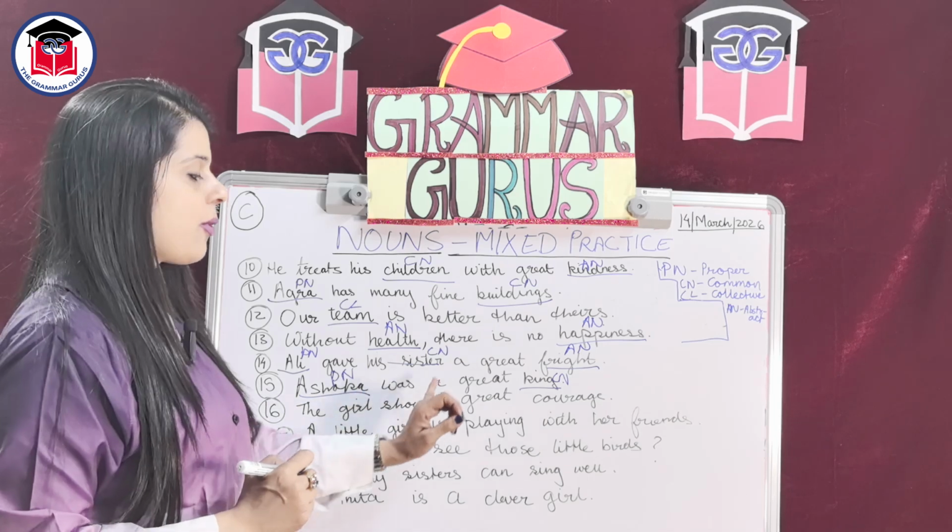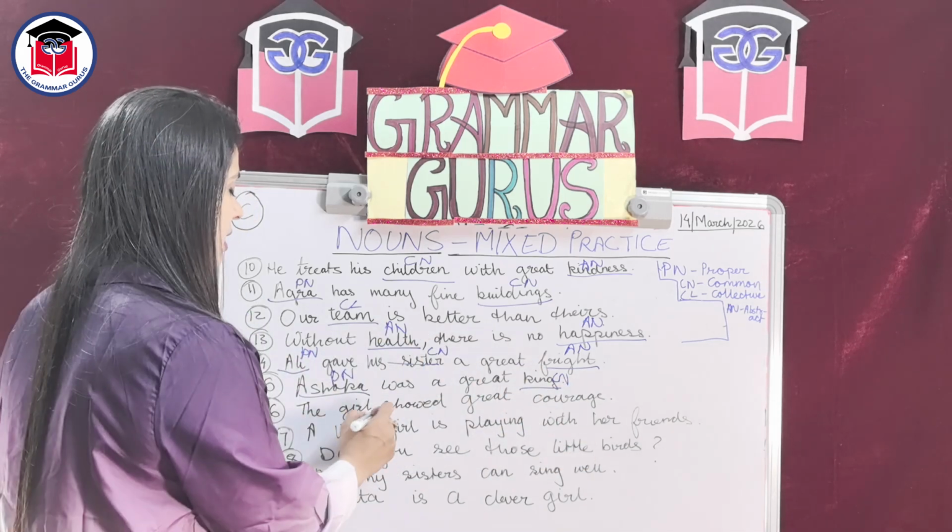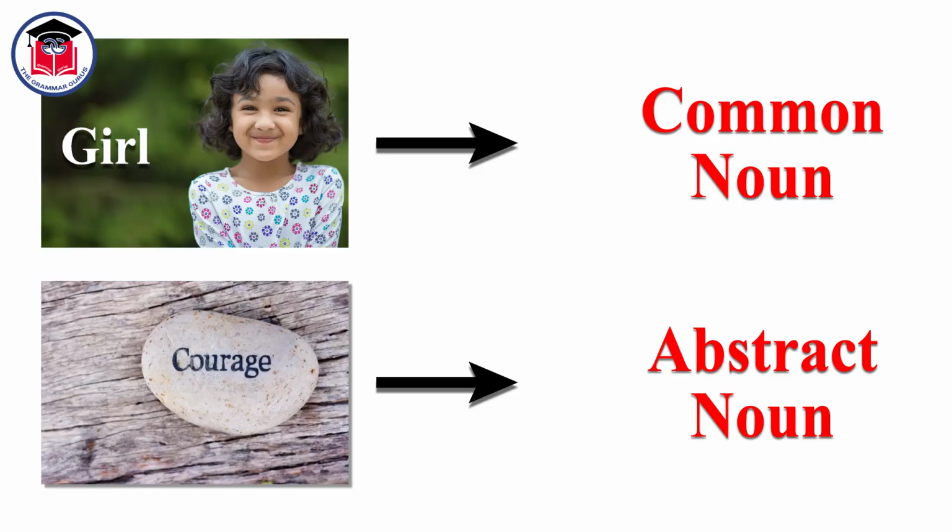The girl showed great courage. Girl is once again name of a person. There are many girls in this world. Thus, girl is a common noun. Courage is again a name of a thing that we can only think of. Once again, the same rule: we cannot hear courage, cannot see, cannot smell, cannot taste, cannot touch. We can only think of courage. Thus, courage is an abstract noun.